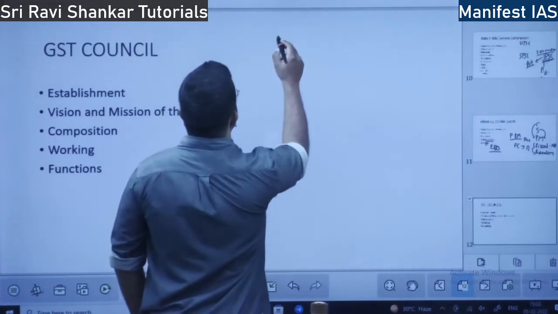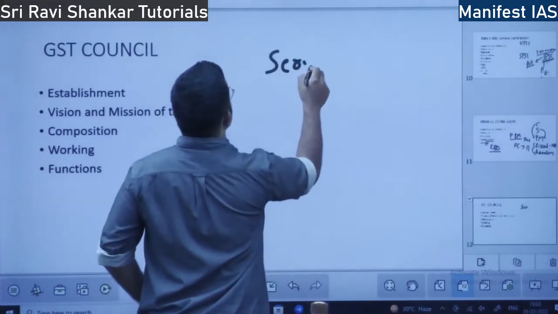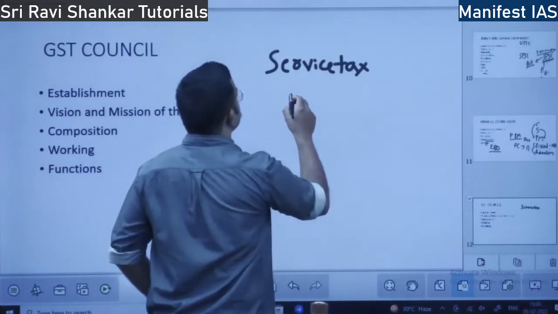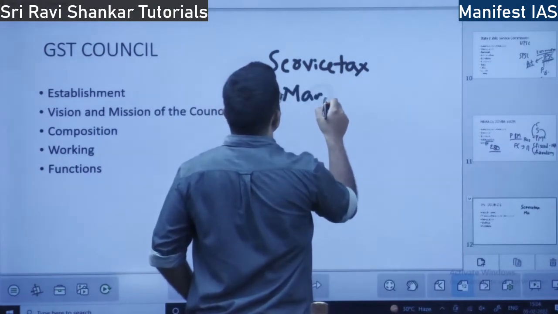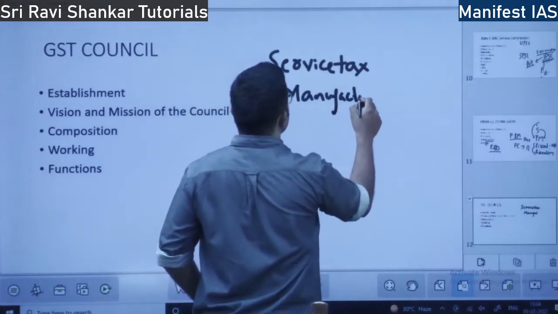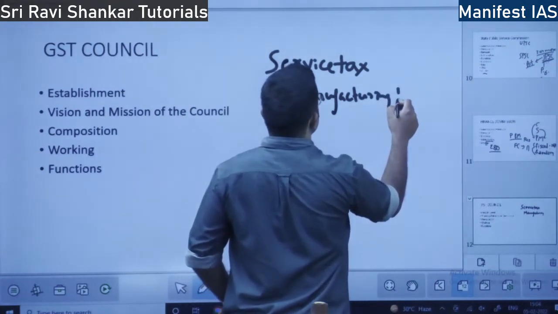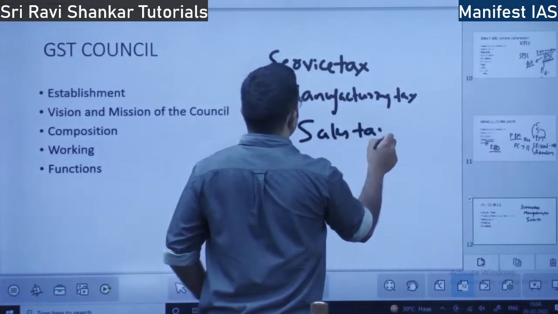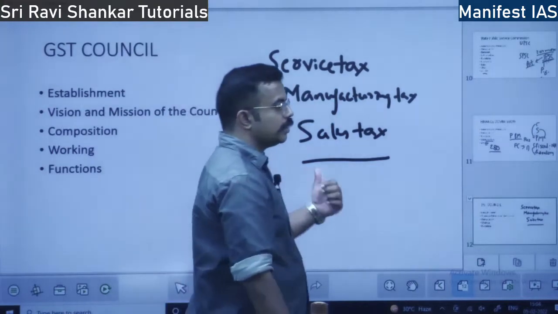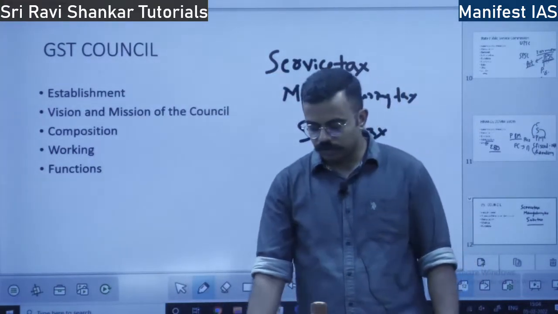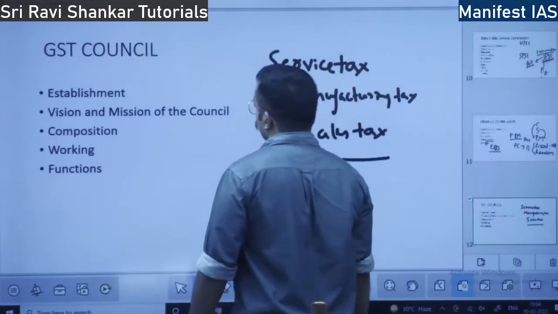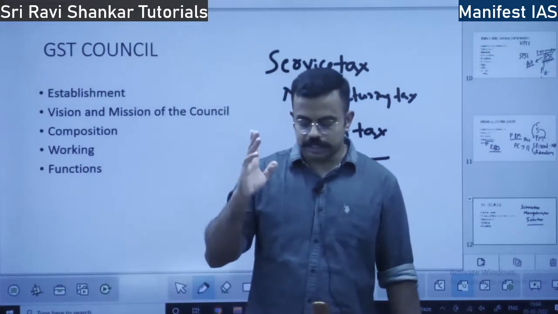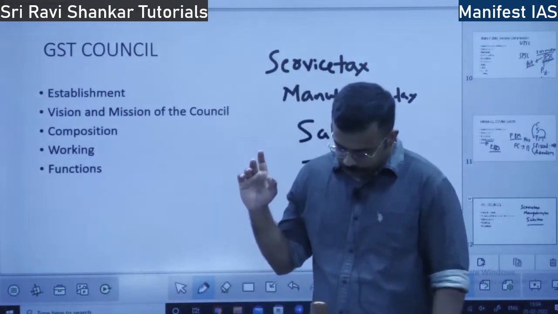Service tax was merged, central excise duty, sales tax, and many other indirect taxes, even entertainment tax. So many other taxes were merged into GST. What all taxes need to be brought into GST is decided by the GST Council.